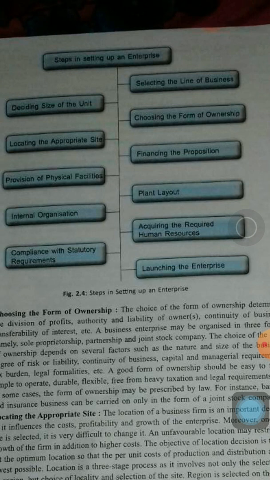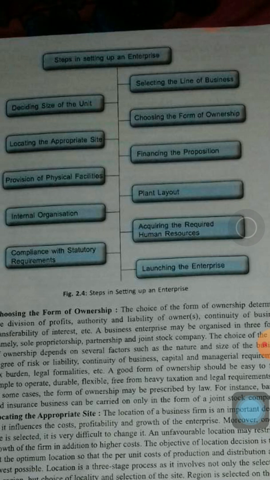How an enterprise is set up, because we know about entrepreneurship now. What is entrepreneurship? What are the characteristics of an entrepreneur, and what are the characteristics of a successful entrepreneur? And we also know now entrepreneur. So now we will see what are the steps involved in setting up of an enterprise.